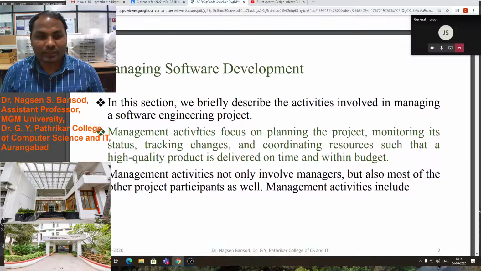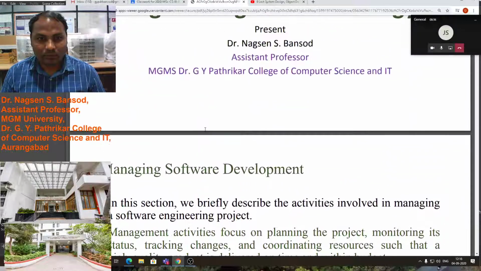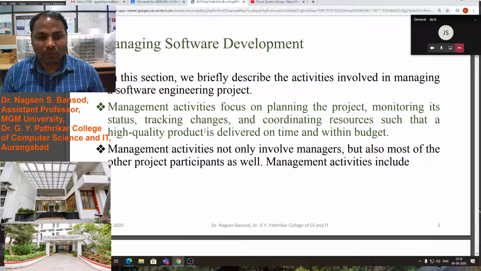In today's lecture we will discuss managing software development, how to manage the software development process. All these things we will discuss in this lecture.